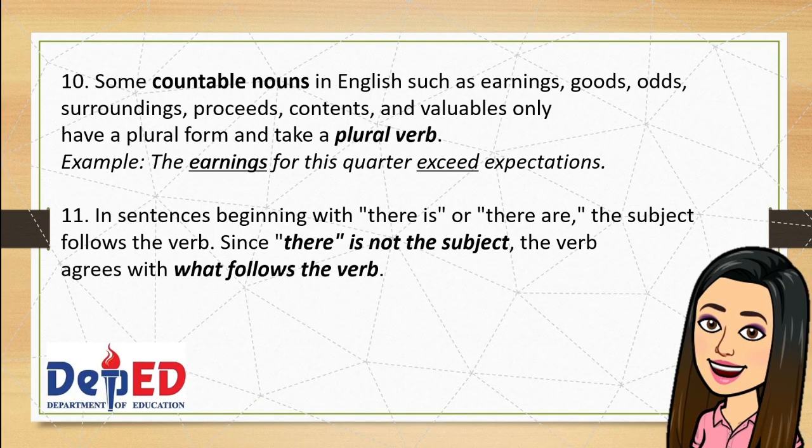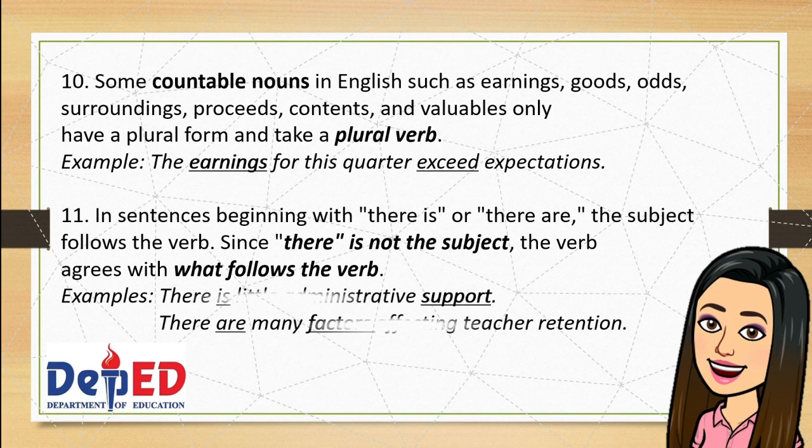Rule number 11. In sentences beginning with there is or there are, the subject follows the verb. Since there is not the subject, the verb agrees with what follows the verb. So basically, here in rule number 11, the use of is and are depends on the next word or subject that follows.